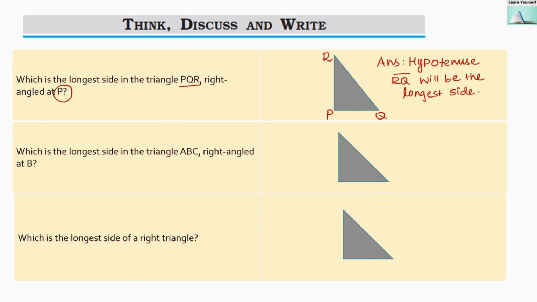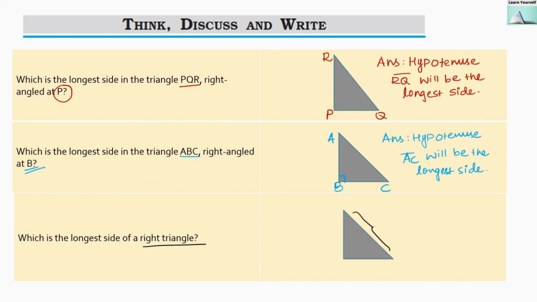Our next question, which is the longest side in triangle ABC? So let us denote A, B and C, right angled at B. So B should be a right angle, its measure should be 90 degrees. Now which will be the longest side? Here AC will be the longest side for this triangle ABC. Third question, which is the longest side of a right angle triangle? If we take any right angle triangle, which will be the longest side? Again the answer remains the same: the hypotenuse will be the longest side for any right angle triangle.